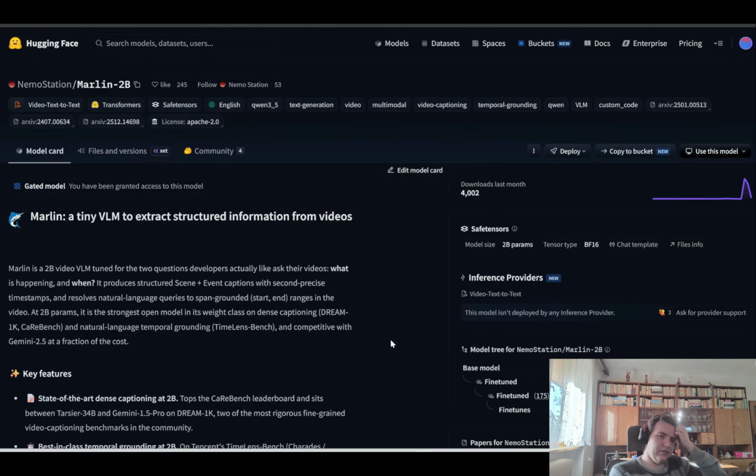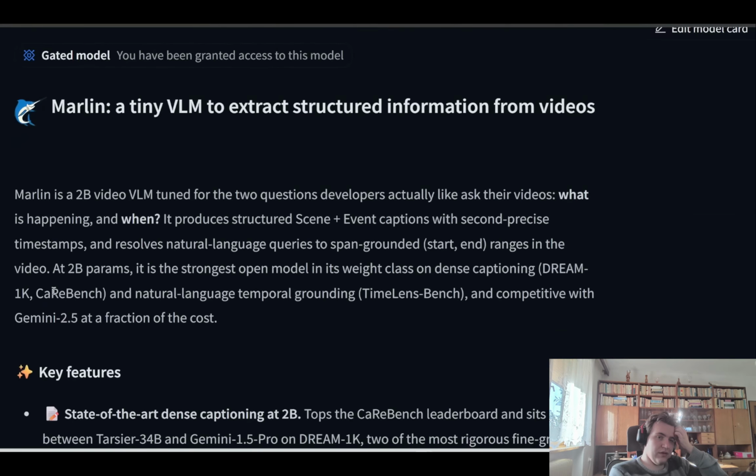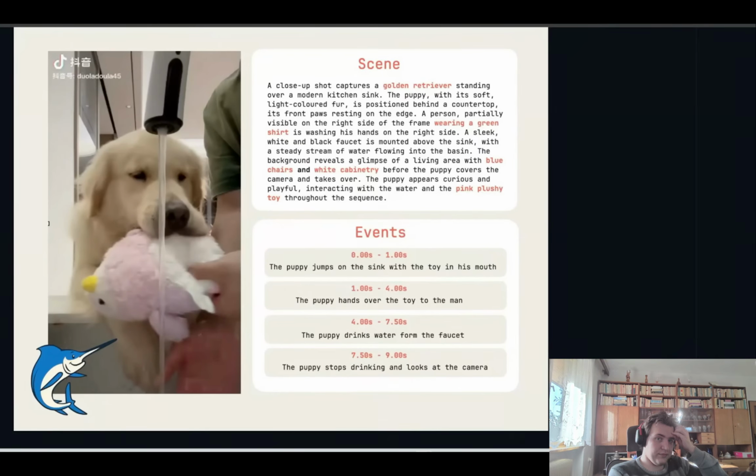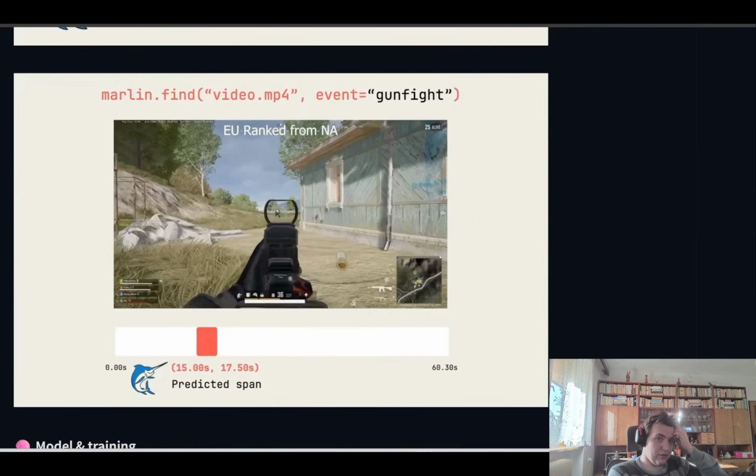Next up, we have a really tiny video language model called Marlin 2B. This is built for a very practical job, which is extracting structured information from videos. It answers two questions most people care about in videos: what happened and when did it happen? So, for example, you can give it a video and it can produce a scene description plus timestamped events. Or you can also feed it a video and ask it when a certain event occurs.